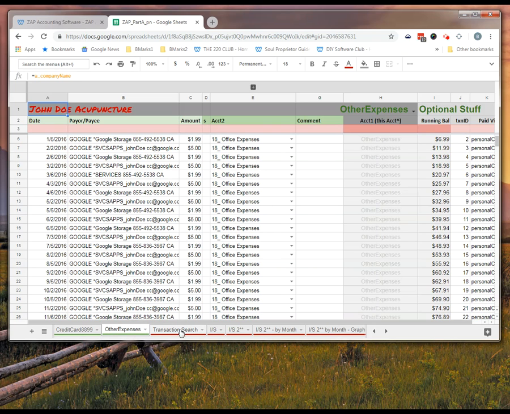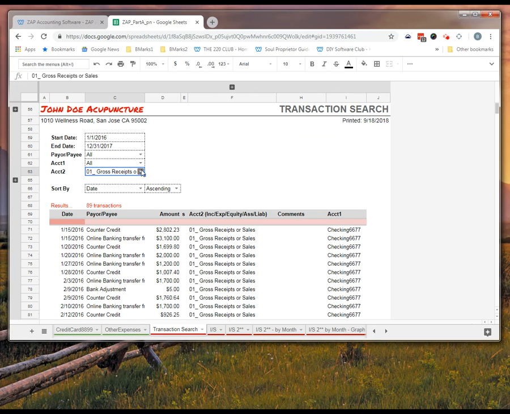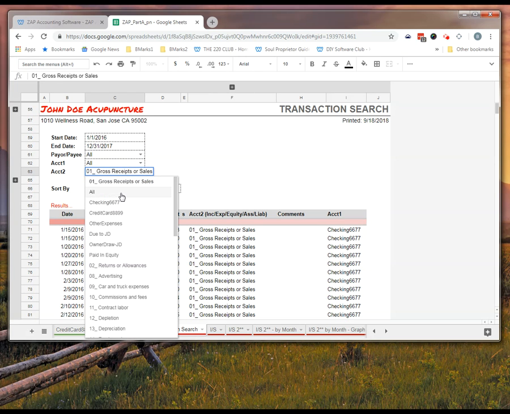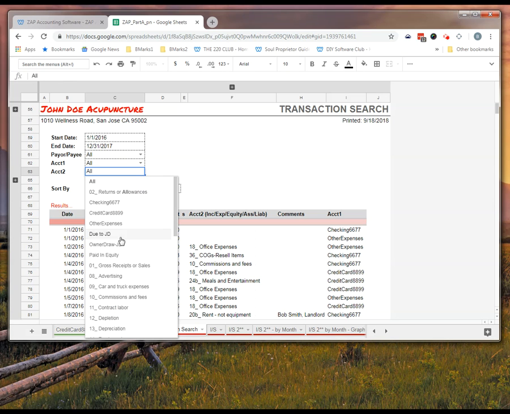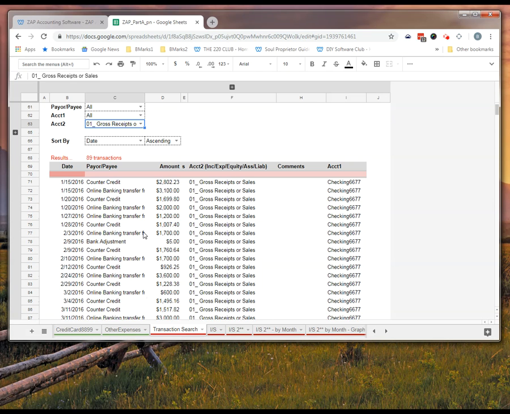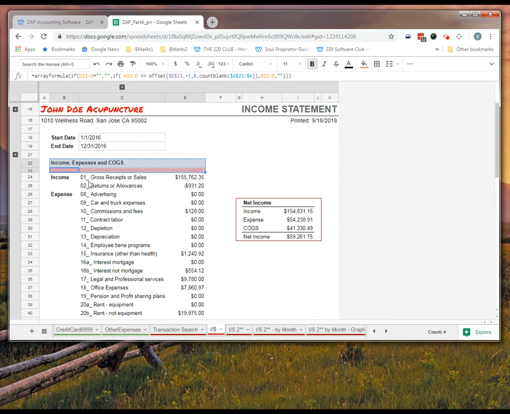Now, once all your transactions are in here, we have two reports that are relevant. The first is a transaction search. You can see this operates much like a database, more like a database interface. And then we have an income statement. This income statement is auto-generated based on the information in your chart of accounts. You do not have to do any configuration to get this income statement to work.